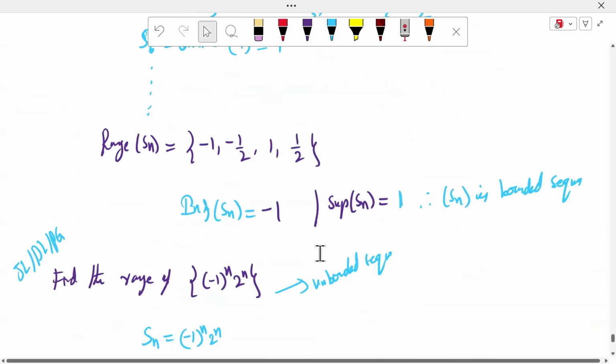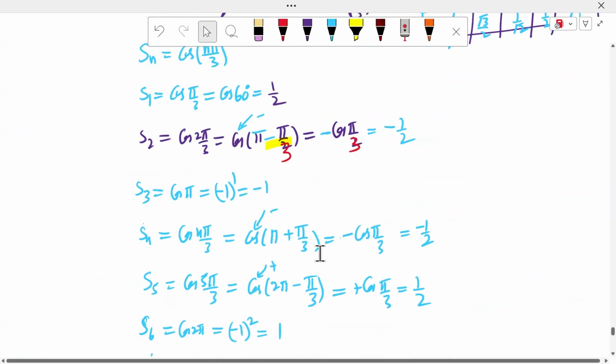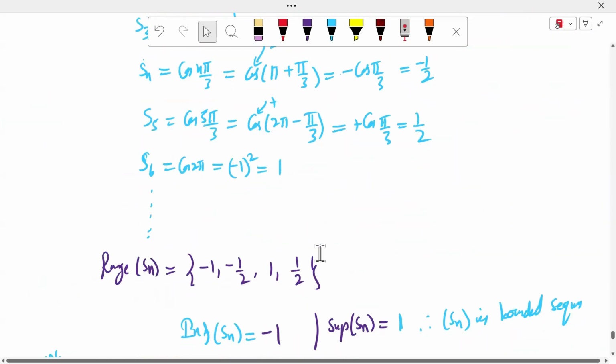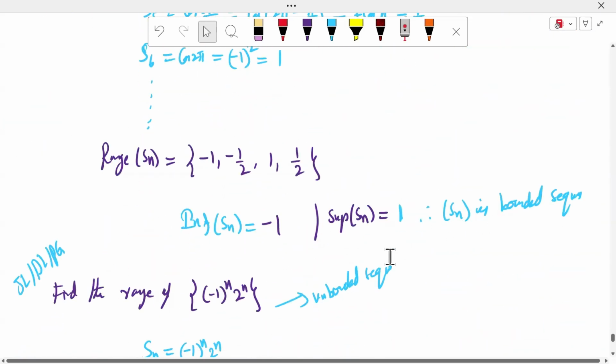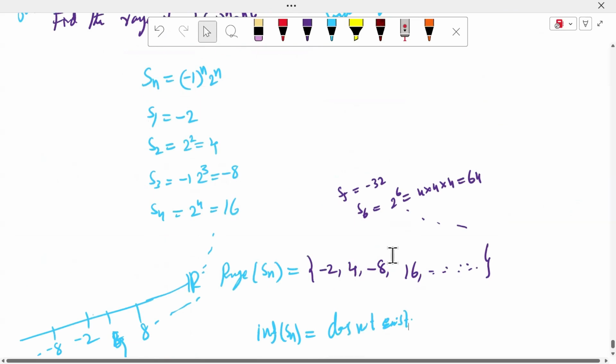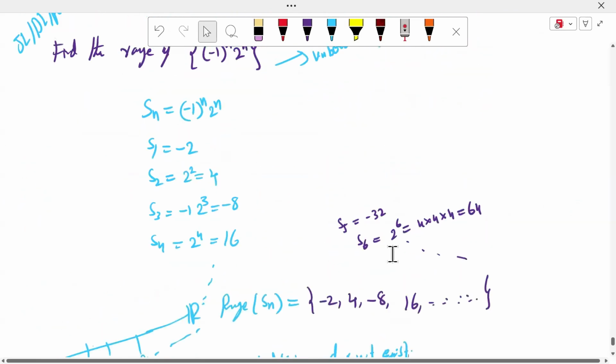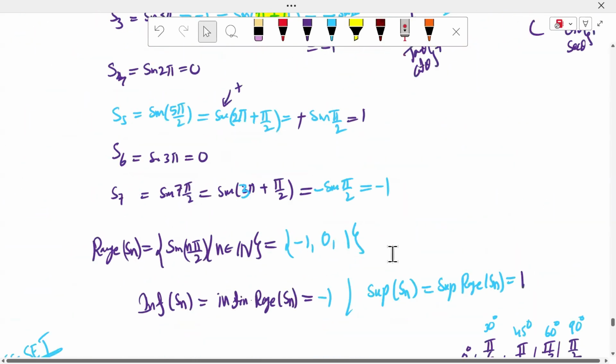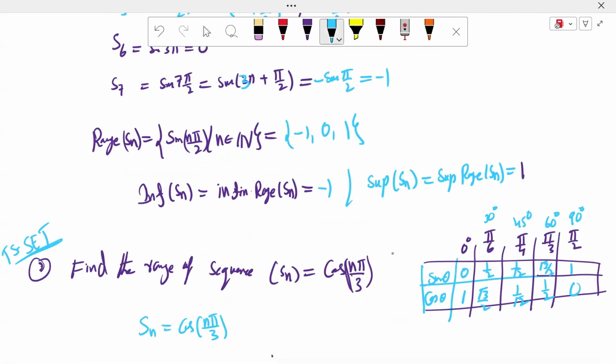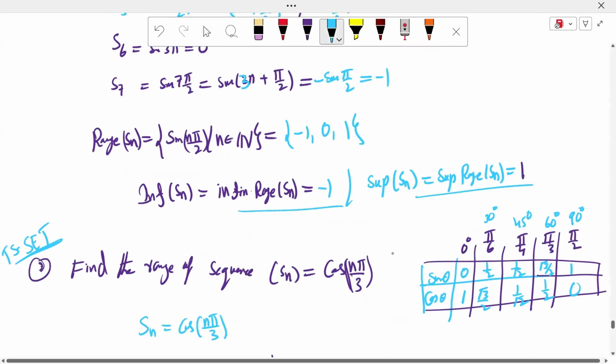So it is an unbounded sequence. Here, sir, in the first example, it is a bounded sequence, bounded below and above. The second example is unbounded. So the first example is bounded because the infimum and supremum exist. Therefore the sequence Sn is bounded.